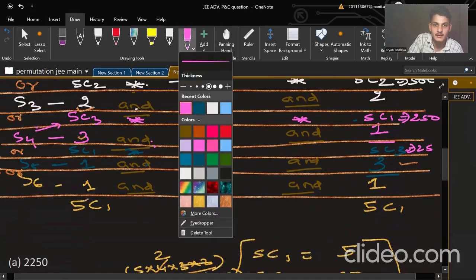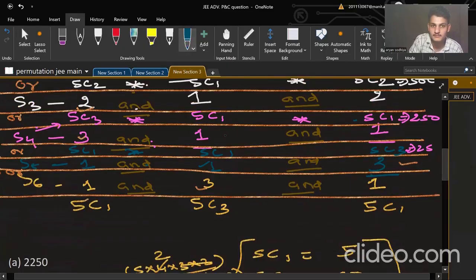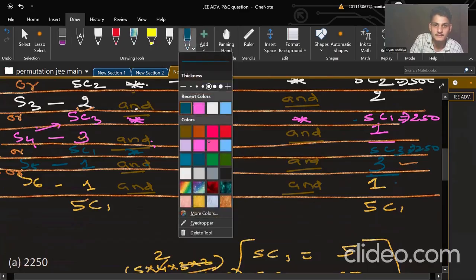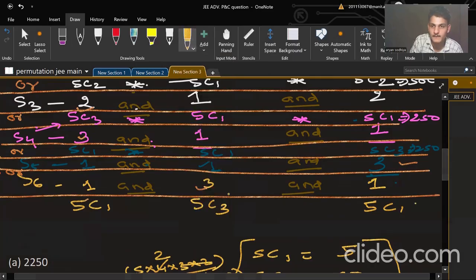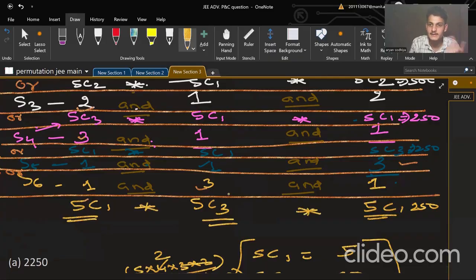Because this is 10, and this is 5, and this is also 5. C1 is 5, 5 into 5 is 25, and into 10 is 250.